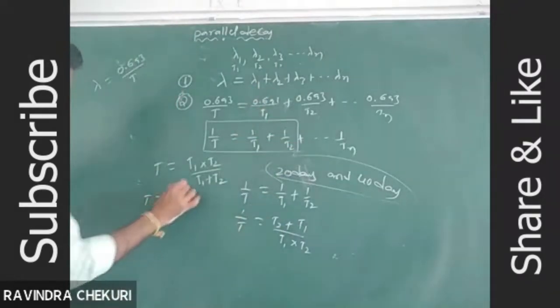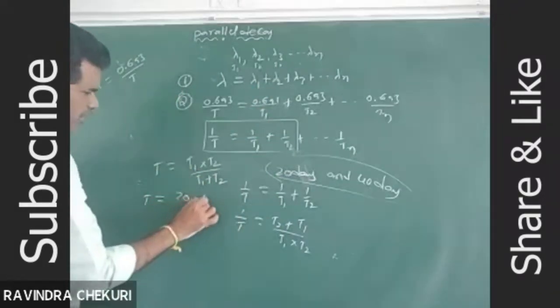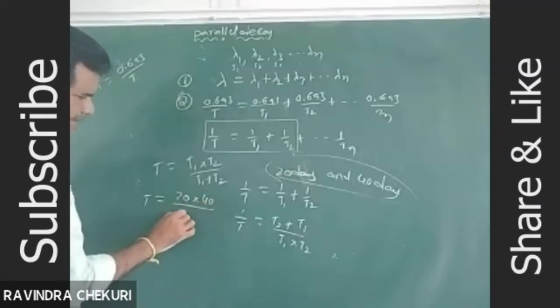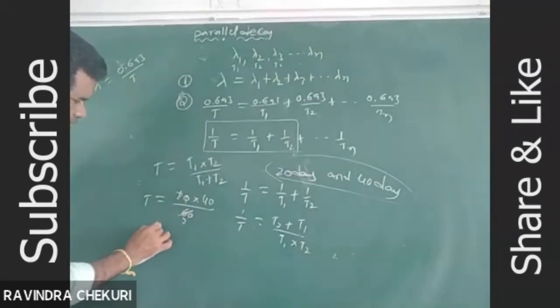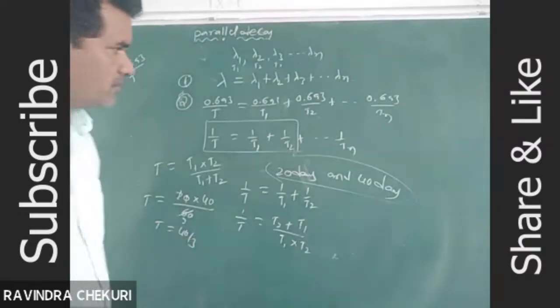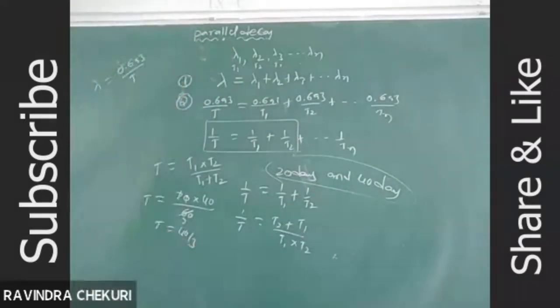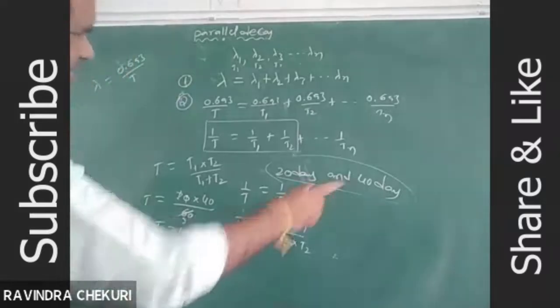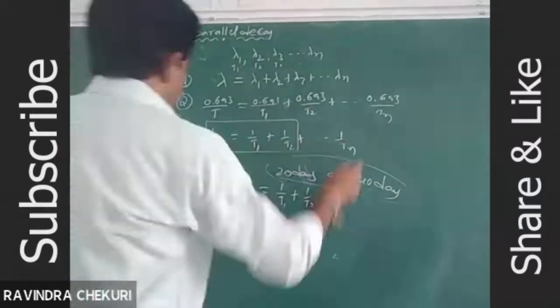So T is equal to T1 into T2 divided by T1 plus T2, so 20 into 40 divided by 60. So T is equal to 40 by 3 days. If three processes are given, we have to extend this formula up to three.